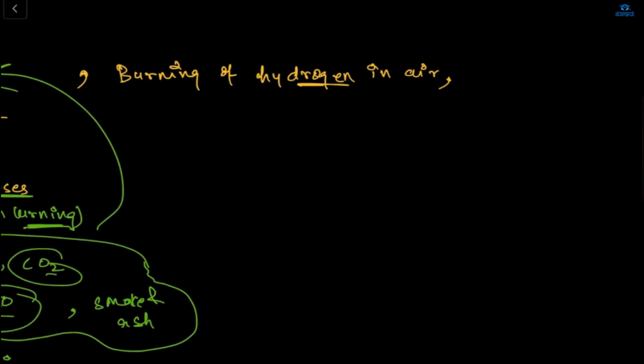Burning of a magnesium ribbon. I'll tell. When a magnesium ribbon is heated strongly in oxygen, it burns with dazzling light to form a white powder of magnesium oxide.